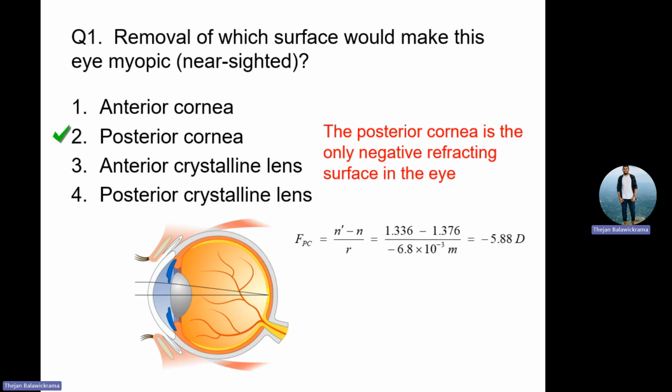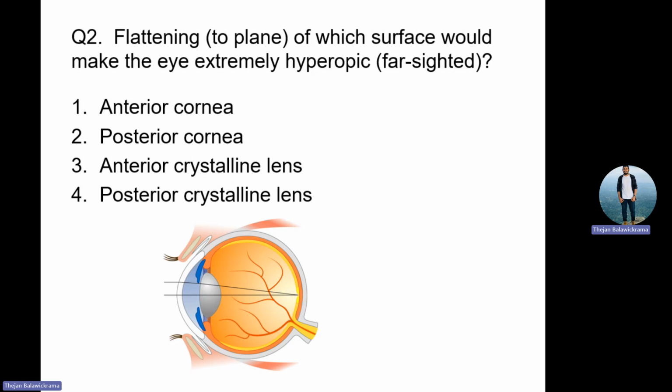Somebody may not have understood that. Somebody will understand; he is very good in mathematics. So remember this factor. Then after that, if you want to make the patient hyperopic, what do you have to do? Remove the anterior part of the cornea, or the posterior part of the cornea, or the lens.